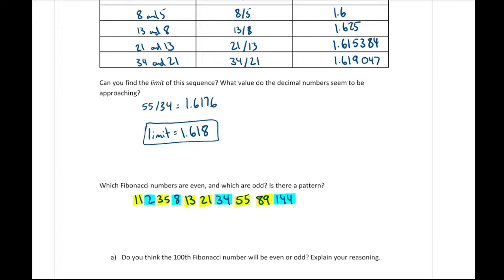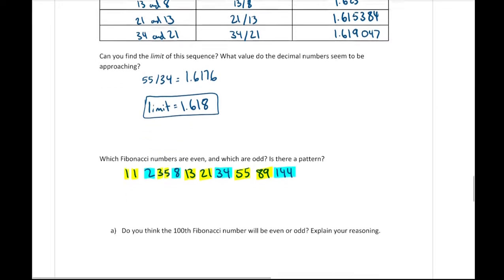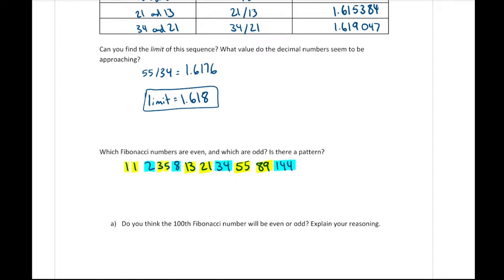So we can kind of see a pattern. There's two odd numbers. Let me actually just fix this so we can see that they're individual. So we have two odd numbers followed by an even. Two odd, one even. Two odd, one even. Two odd, one even. So on. So do you think the 11th Fibonacci number, or the 11th number in this sequence, will be even or odd? And explain your reasoning.